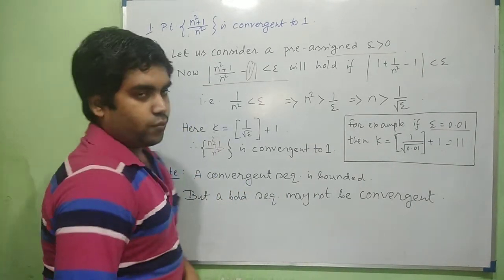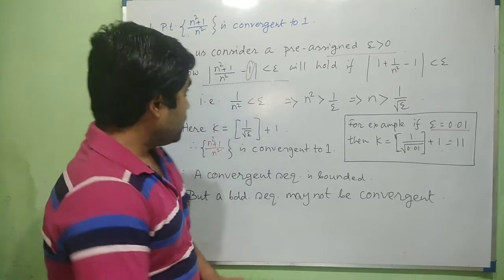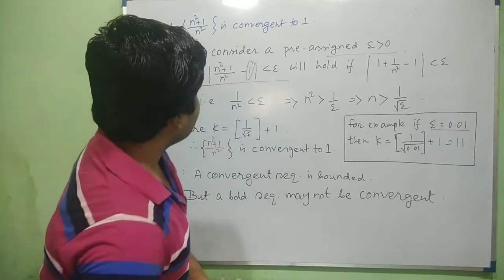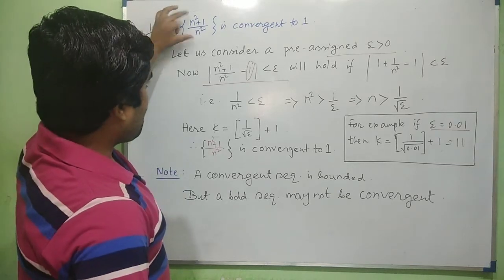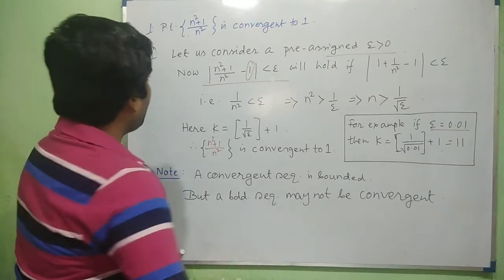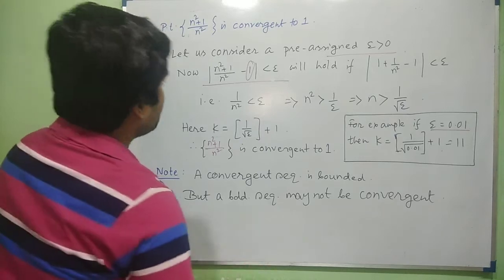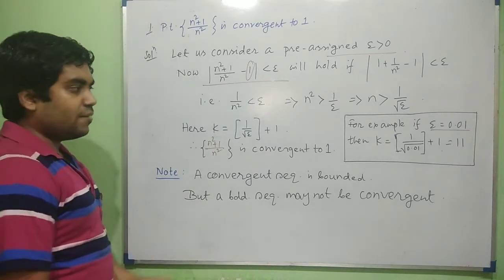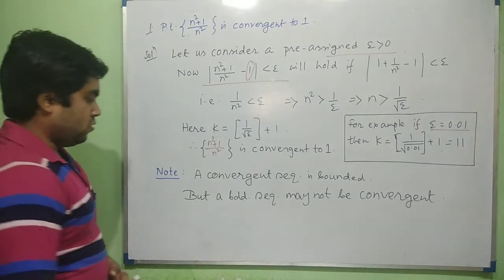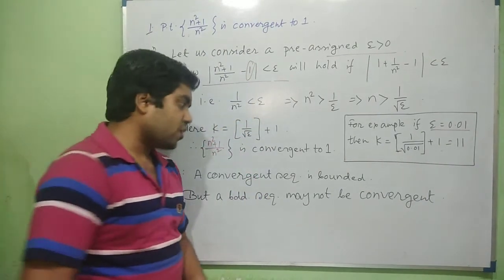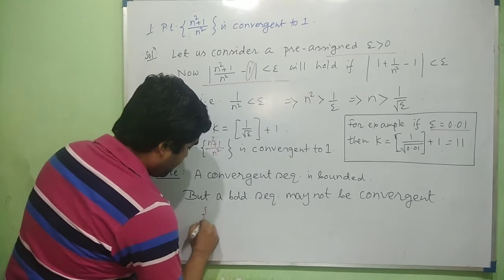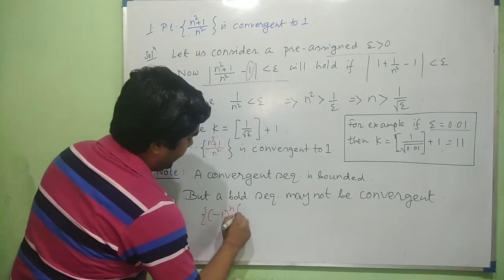Every convergent sequence is always bounded. You can see that in this case, this is a convergent sequence, and the upper bound of the sequence will be 1, and the lower bound of the sequence will be 0, minus 1, minus 2, and so on. But a bounded sequence may not be convergent. Suppose, for example, we consider the bounded sequence minus 1 to the power n.